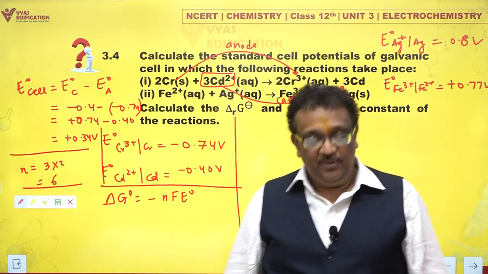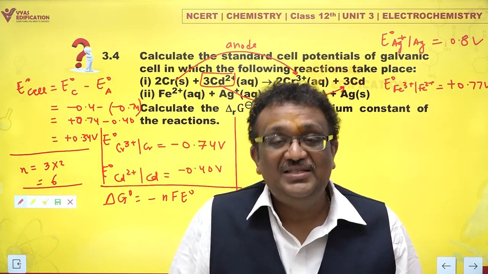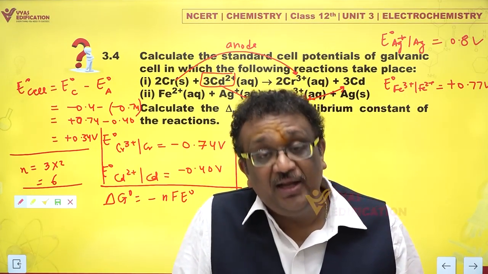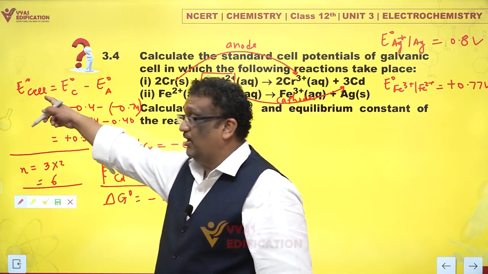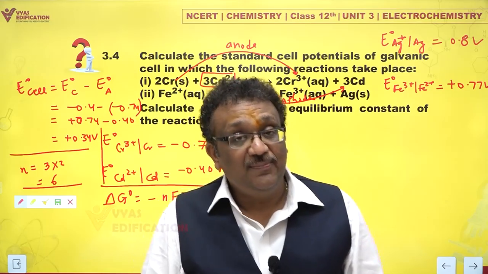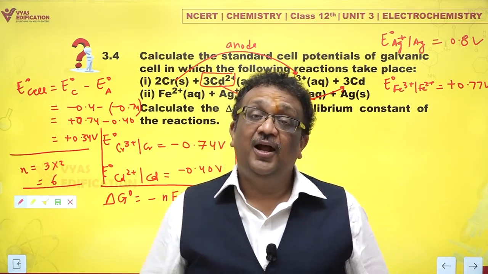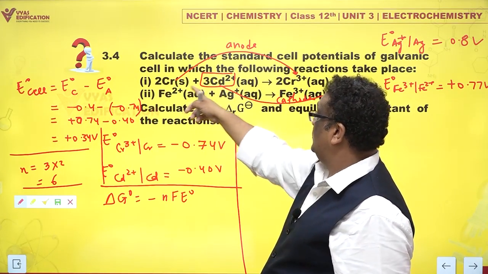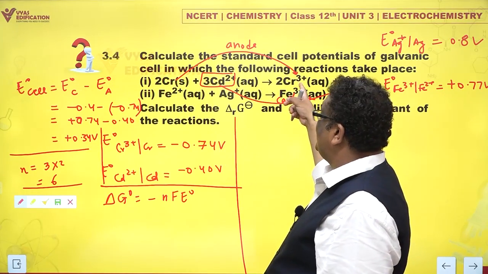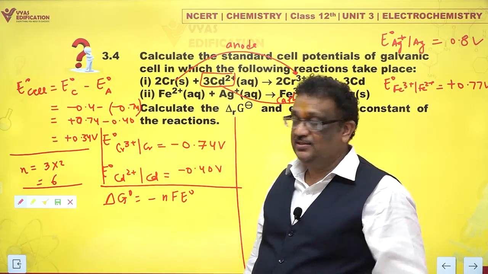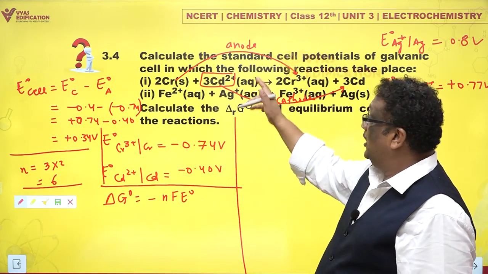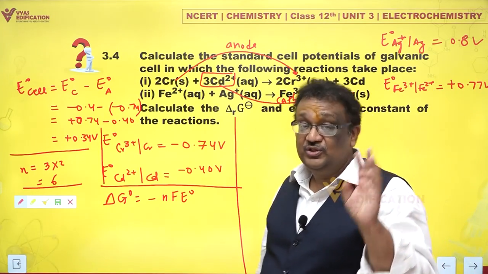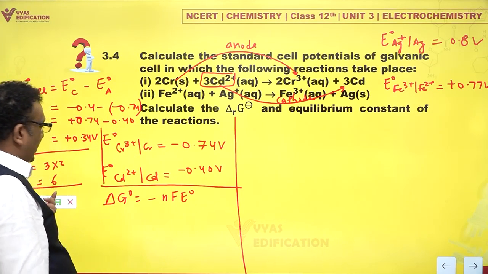Oh, you have confused us. Let me repeat, what is N? N is the number of electrons involved in the half reaction or full reaction, depending upon whether you are writing it for a half reaction or full reaction. Now, when you are writing it for a cell reaction, it is a full reaction. So, you are supposed to write N for the full cell. And how much is that? Total number of electrons lost by anode or gained by cathode as per the balanced reaction. One chromium loses 3 electrons, 2 chromiums lose 6. So N value is 6. Or if you look at cadmium, one cadmium gains 2 electrons, 3 cadmiums gain 6 electrons. Whichever way you look, the value of N comes out to be 6.